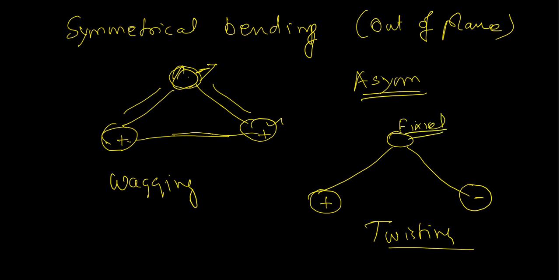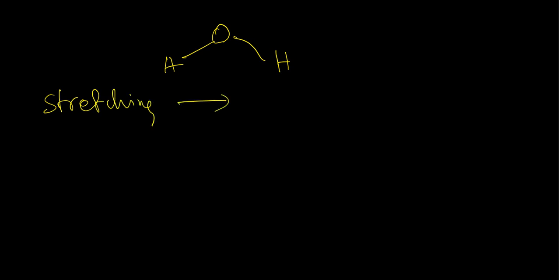When we have three atoms connected by two bonds, a molecule, you can imagine a water molecule. Water molecules can have this much amount of vibration. For example, in stretching we have symmetric stretching and asymmetric stretching.